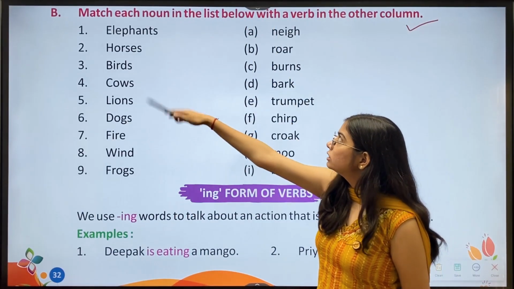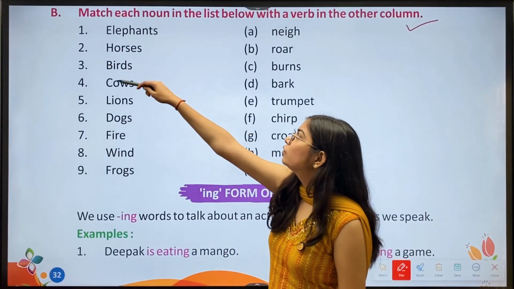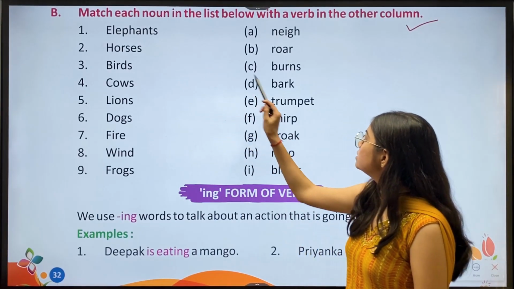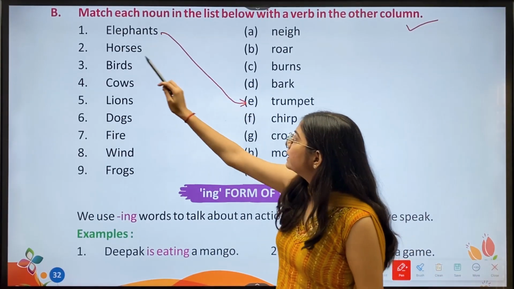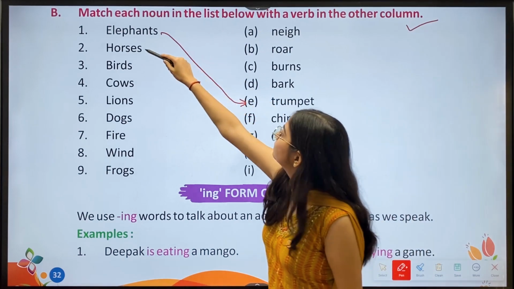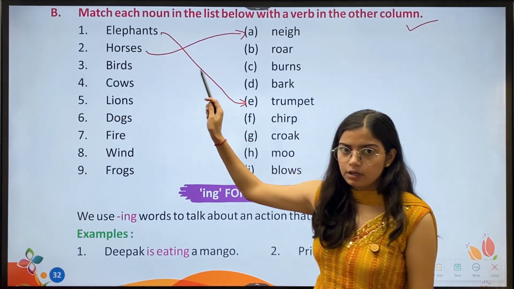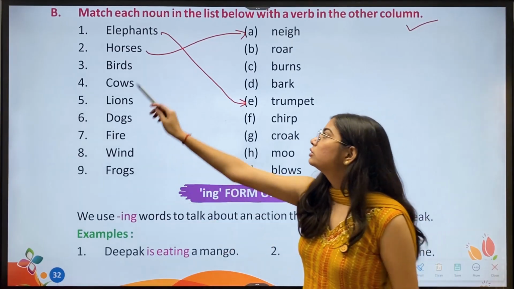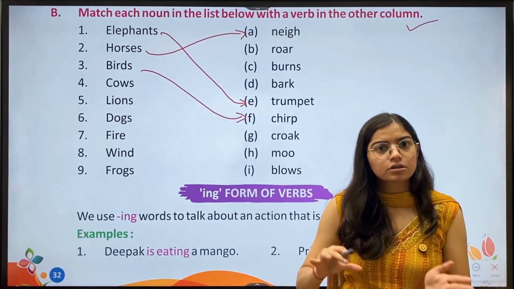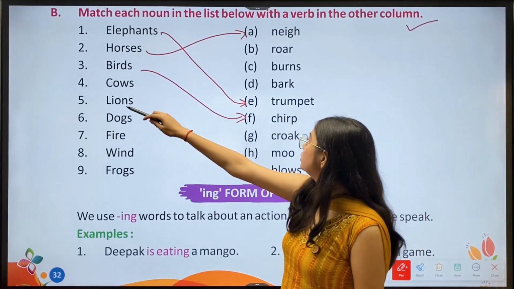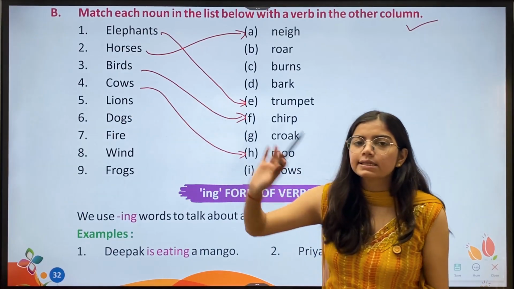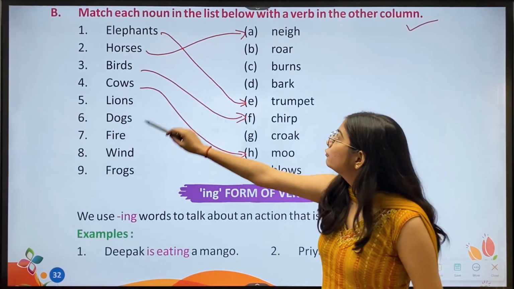So we have to match the nouns with the verbs. First, elephants trumpet, so we'll match first with E. Second, horses neigh, so we'll match second with A. Third, birds chirp, so we'll match third with F. Fourth, cows moo, so we'll match fourth with H. Fifth, lions roar, so we'll match fifth with B.